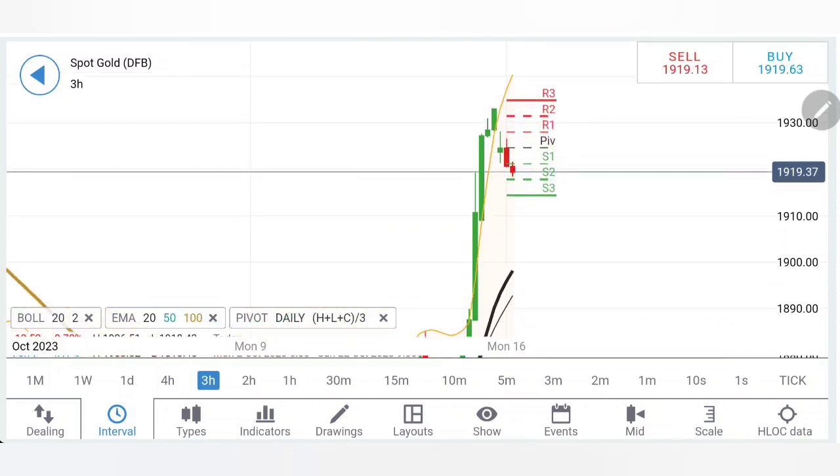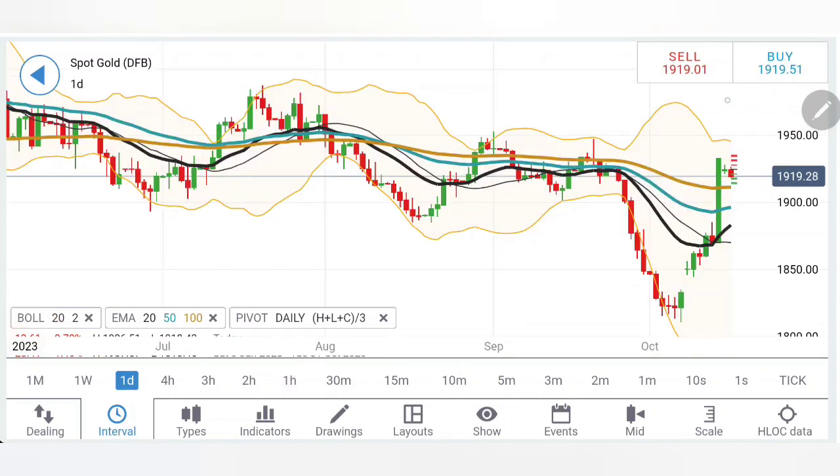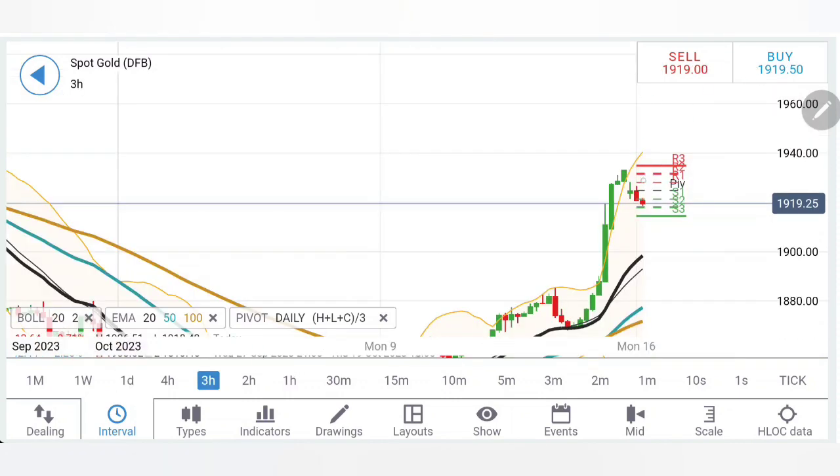Now, remember, on the upside, a buying entry is only if you see 1926.5. Beyond 1926.5, you can again initiate a buying entry. We can expect it to hit first the 1930-32 zone, a very good resistance, and then 1936, 1940 will come into the picture. Any move beyond 1940, just stay long. We are looking at the 1950, 54 zone as the next target, and beyond that the bulls will completely take over. Though I see the possibility of a little retracement before the rise is what we can expect.